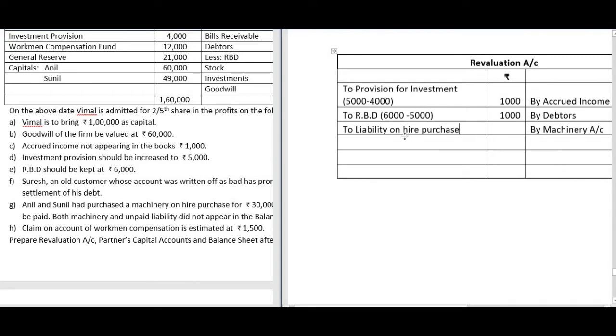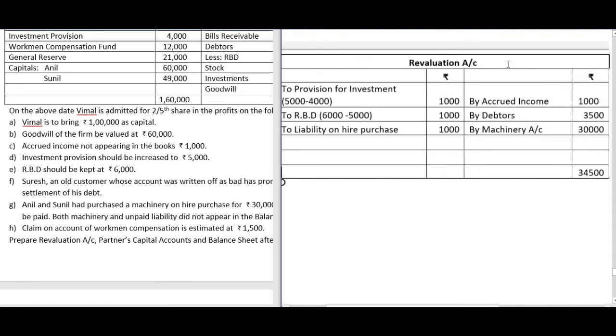Now understand that whenever you bring into account one new liability, it is a loss on revaluation. So I have debited it to revaluation account. Amount to be paid is 1,000. Okay, so these are the items to be recorded in the revaluation account. You have recorded all the loss on the debit side and the profit on the credit side.